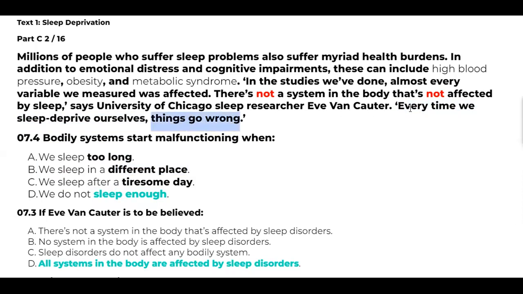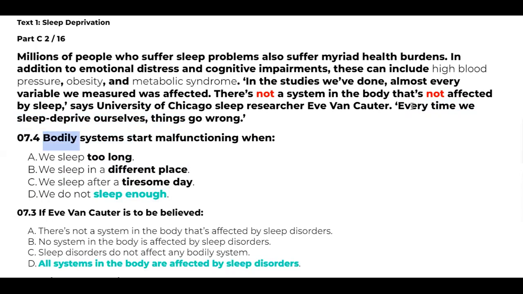So the problem was you could not find the answer because you were just looking for the exact words. Things go wrong, sleep deprive ourselves, but you cannot find any such words in this one. Here, we do not sleep enough. This is an indirect kind of question. Every time we sleep deprive. So what is the meaning of sleep deprive? Not sleeping properly, not sleeping enough. Sleep deprive. Things go wrong. Our bodily systems start malfunctioning.